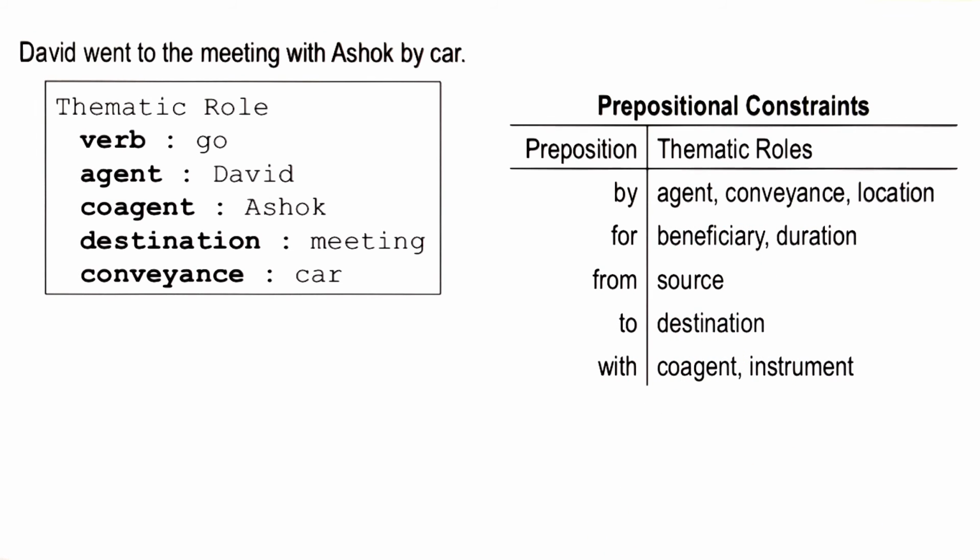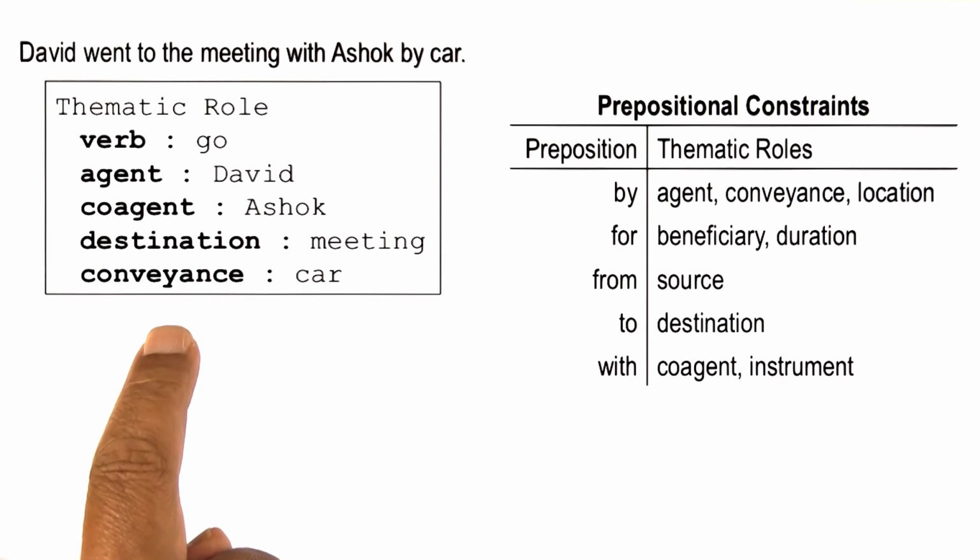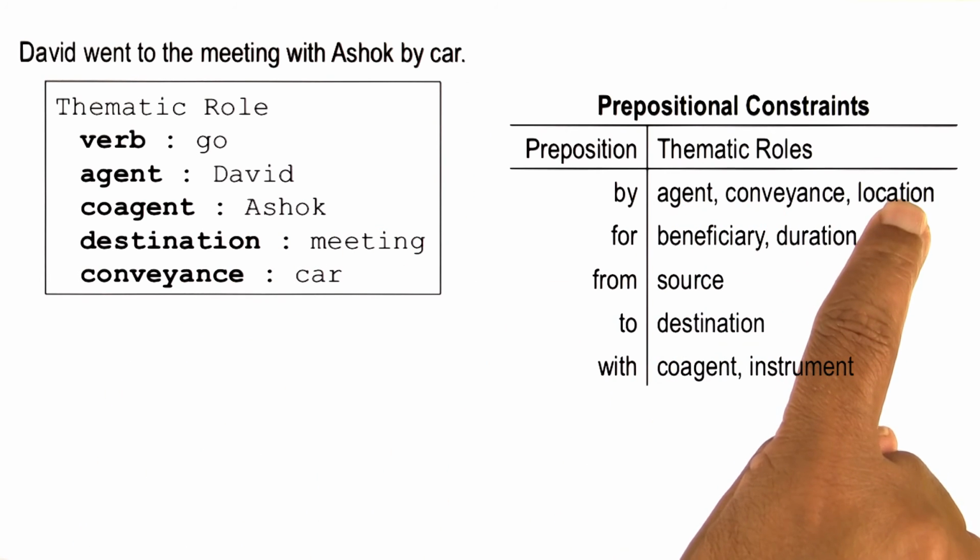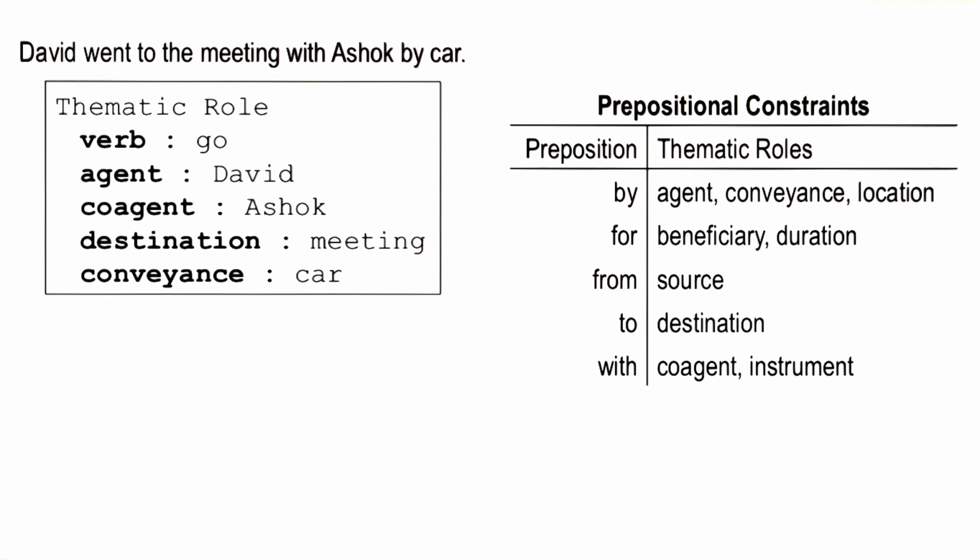But how did we know that car was a conveyance and not an agent or a location? In general, while the structure of language does provide constraints, these constraints do not always definitely determine the meaning of that particular word. We'll use additional knowledge to find the exact meaning of the word car.